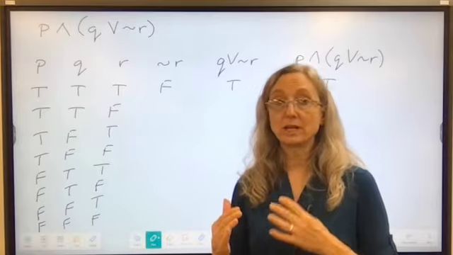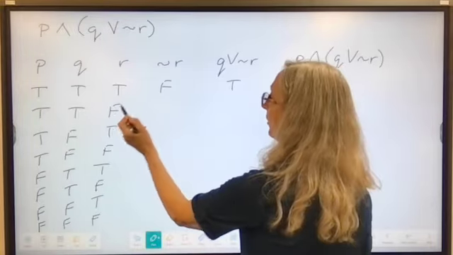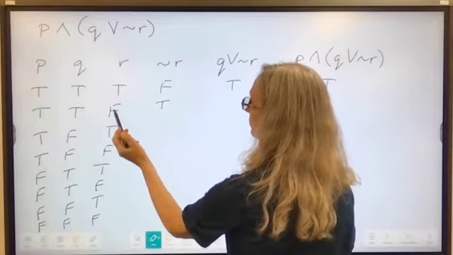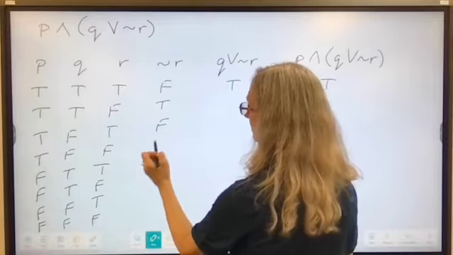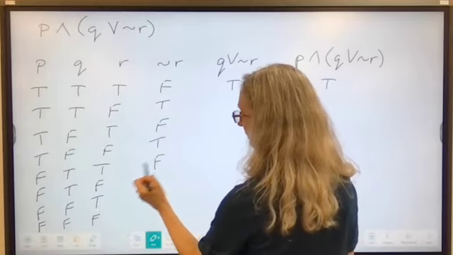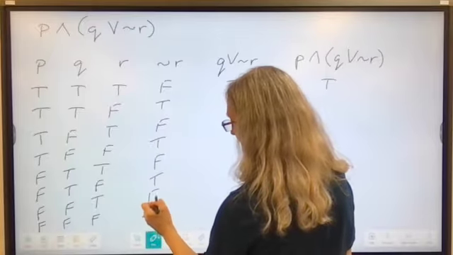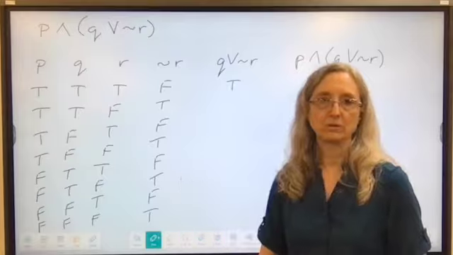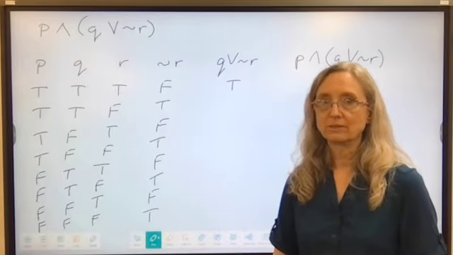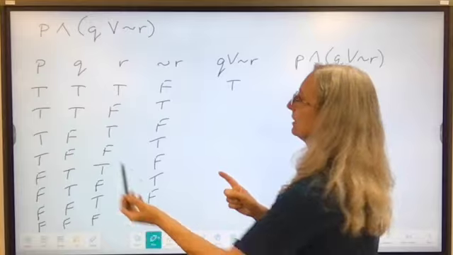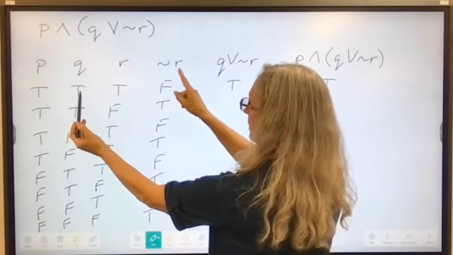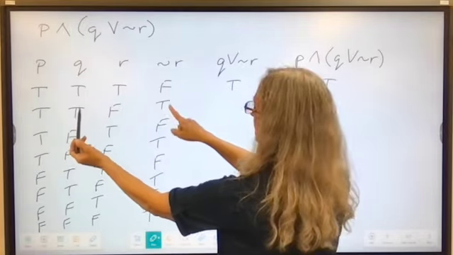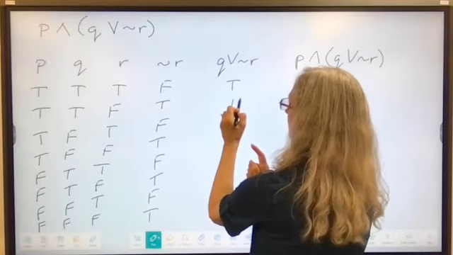Now from those I can build, because not R would be the opposite. This would be true, this would be false, this would be true, this would be false, true, false, true. Do you see how that makes filling out that column much easier? Now for this column, I need Q or not R. I already did this one. These are both true.